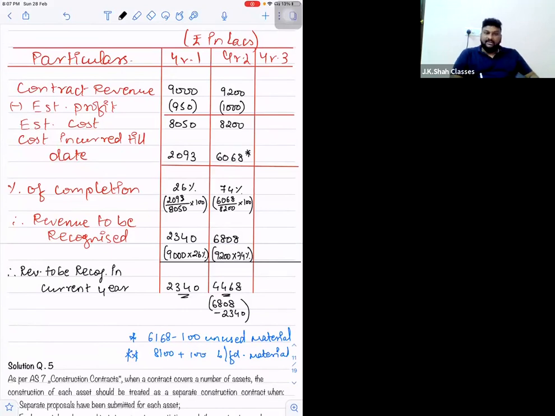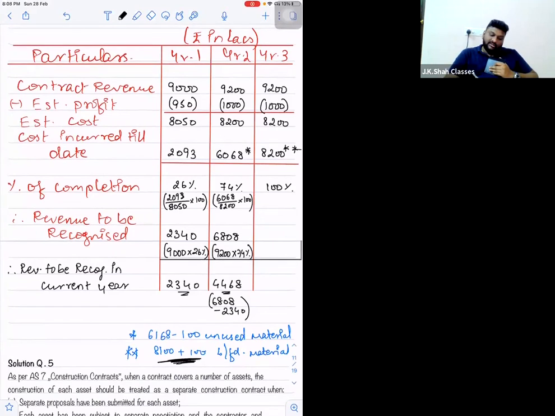Now we'll go for the final part. Contract revenue 9,200 in the third year. Estimated profit is same 1,000. So total estimated cost will come to 8,200. And even the cost incurred till date is also 8,200. I'm putting a double star because it is 8,100 plus 100 rupees unused material brought from second year which got added. So percentage of completion is obviously 100%.